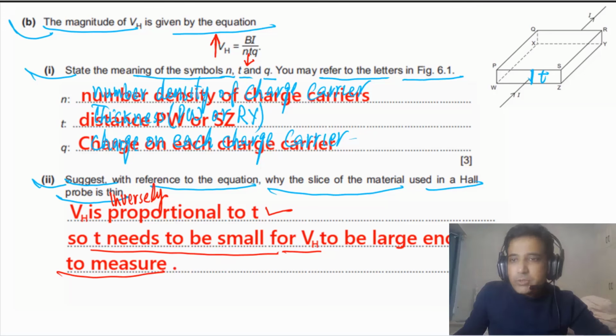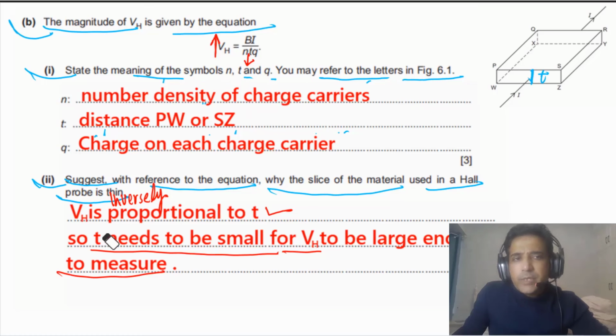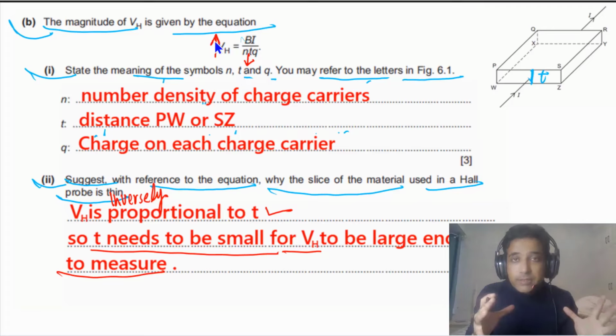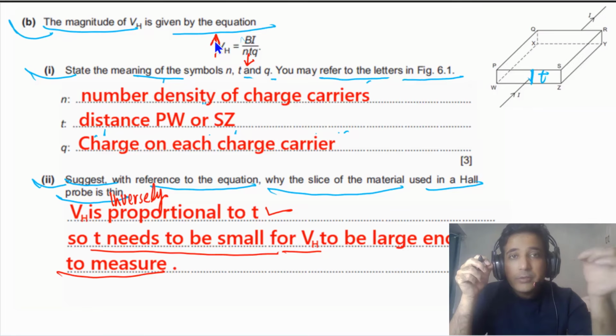This is also the answer for part A. Even if you write down VH is proportional to, that is acceptable, whether inversely or directly proportional. But if you want to be very specific, you can say VH is inversely proportional to T. So if T is small, VH will be larger. And if VH is larger, we can reduce percentage uncertainty, or measure with higher accuracy.